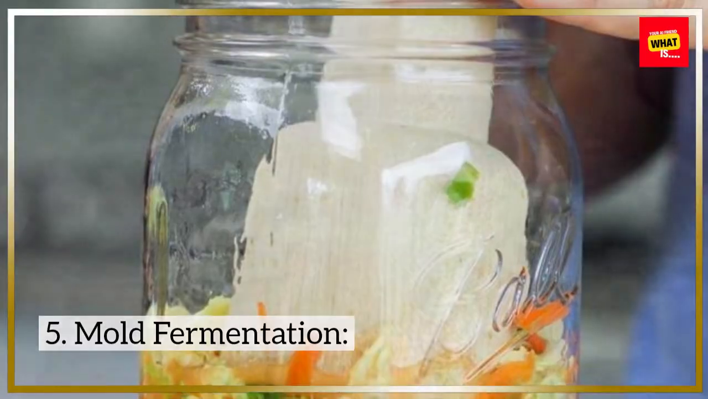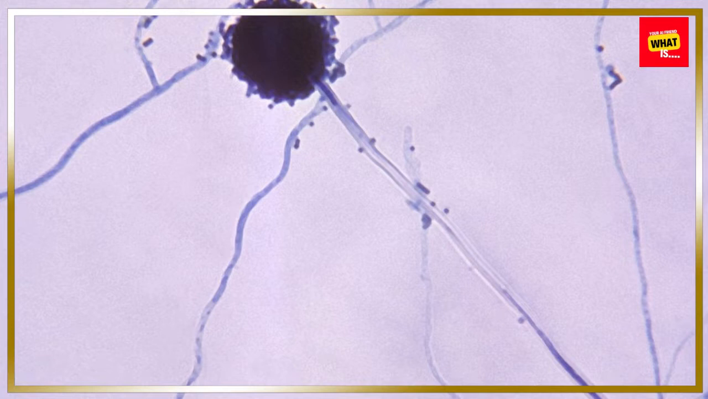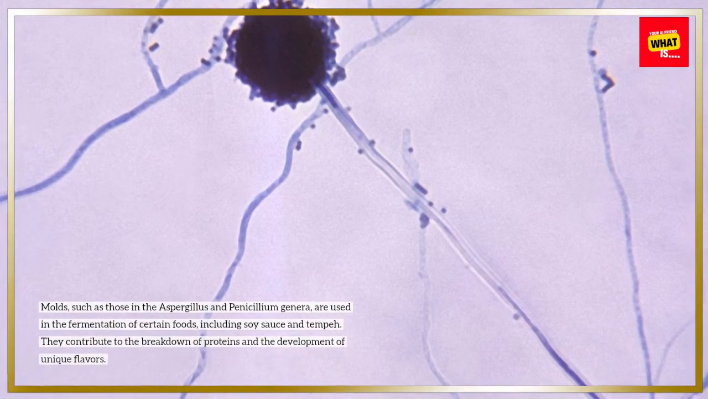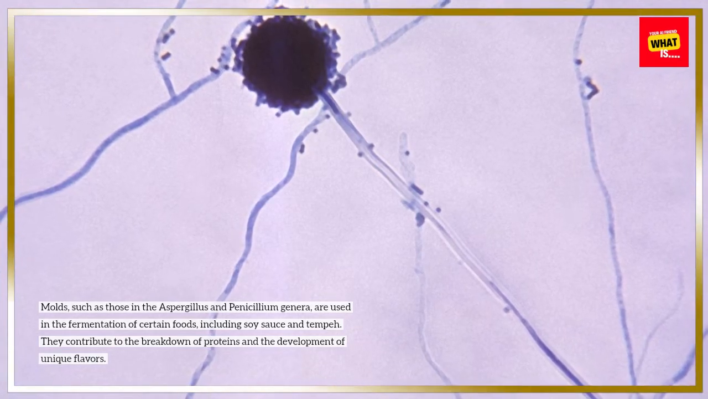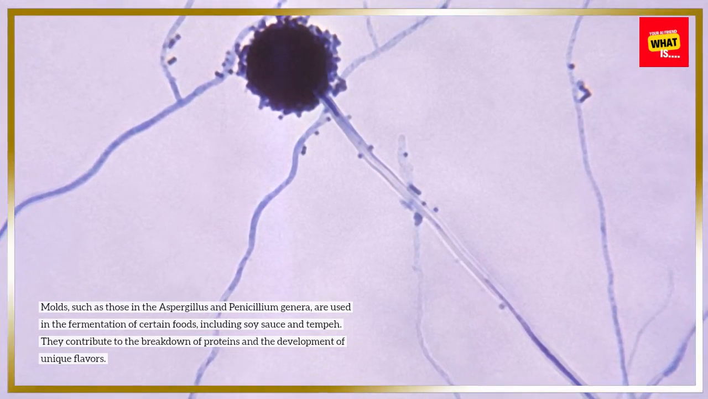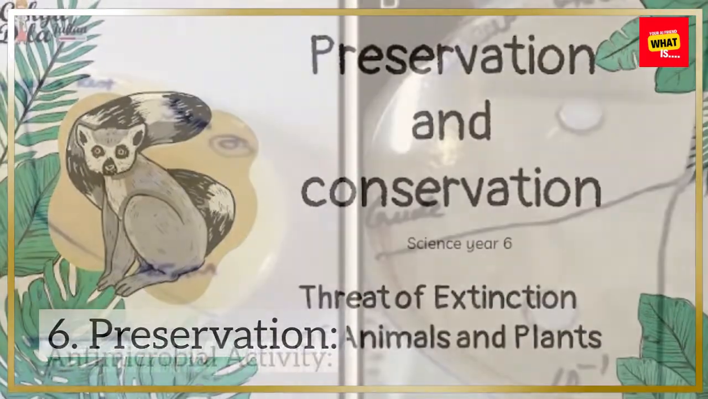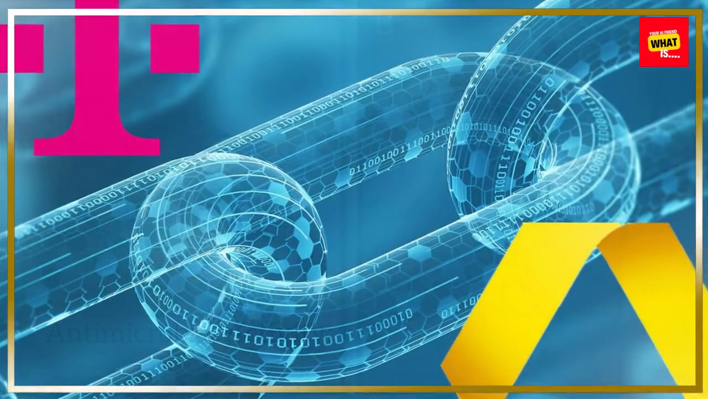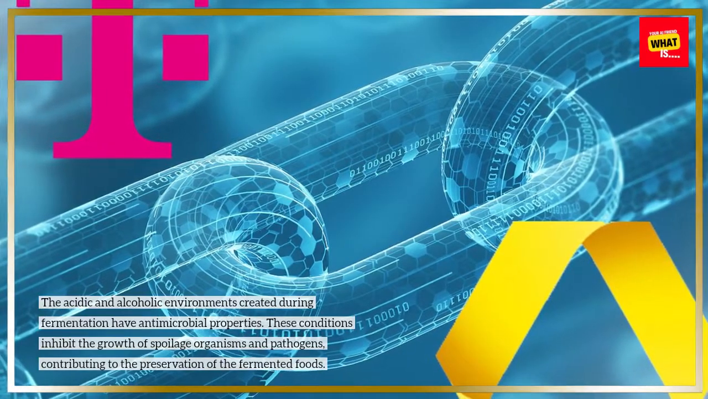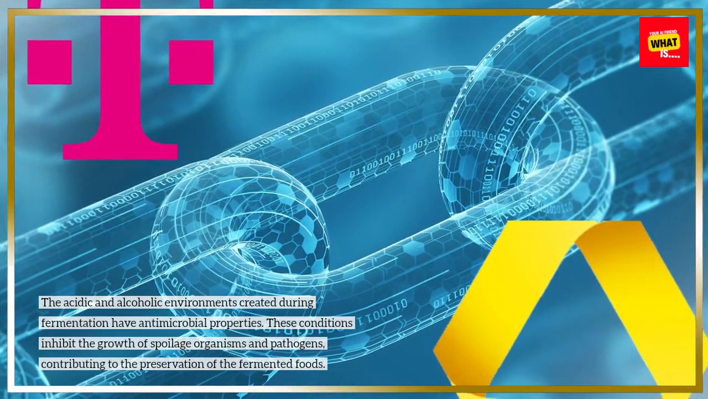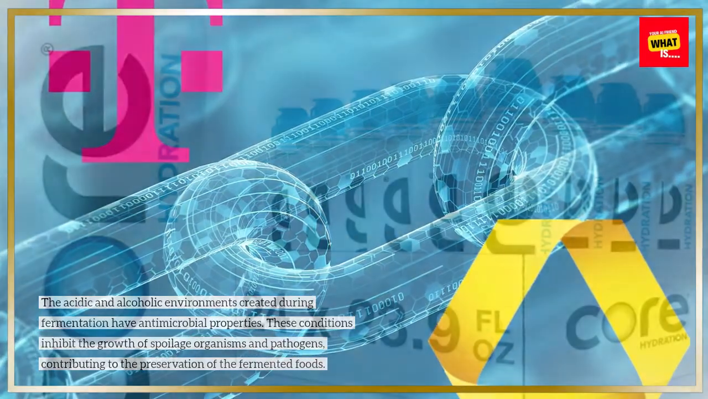5. Mold fermentation. Molds. Molds, such as those in the Aspergillus and Penicillium genera, are used in the fermentation of certain foods, including soy sauce and tempeh. They contribute to the breakdown of proteins and the development of unique flavors. 6. Preservation. Antimicrobial activity. The acidic and alcoholic environments created during fermentation have antimicrobial properties. These conditions inhibit the growth of spoilage organisms and pathogens, contributing to the preservation of the fermented foods.